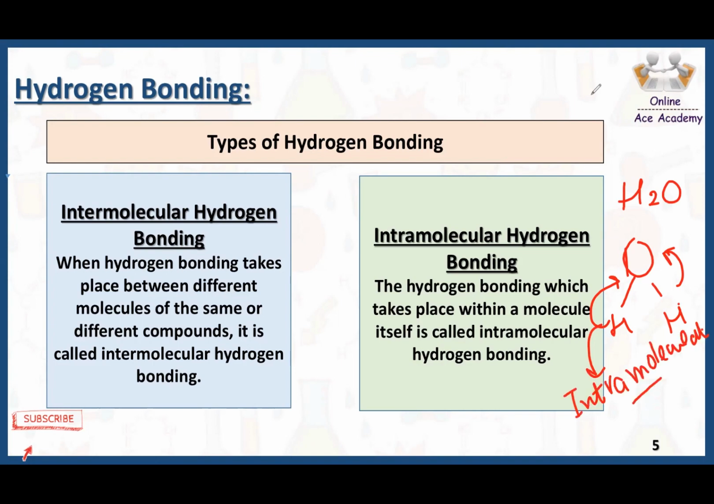We have two types of hydrogen bonding. One is intermolecular and the other one is intramolecular. Intermolecular hydrogen bonding is between the molecules, and intramolecular hydrogen bonding is inside the molecules. So this is the difference between both of the types of hydrogen bonding.